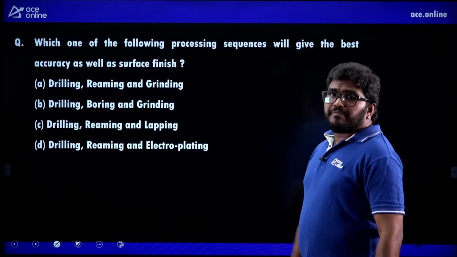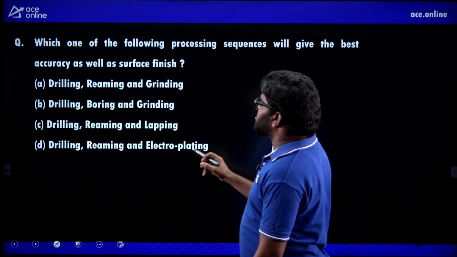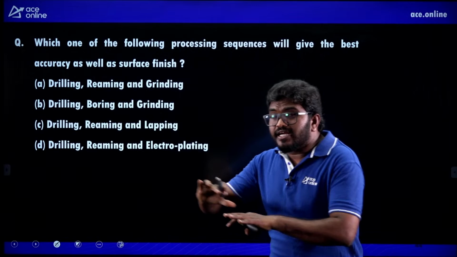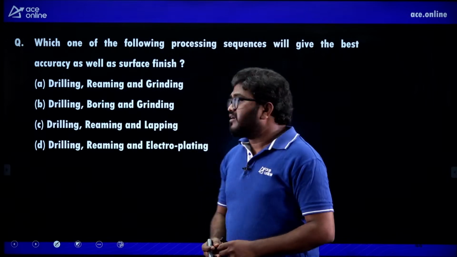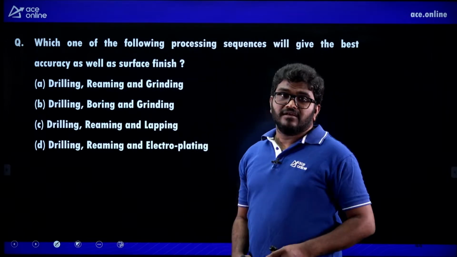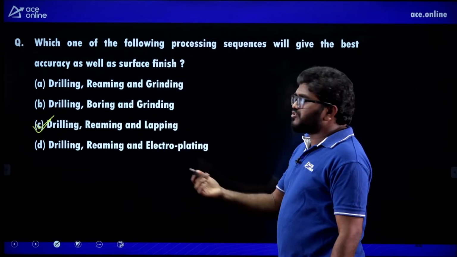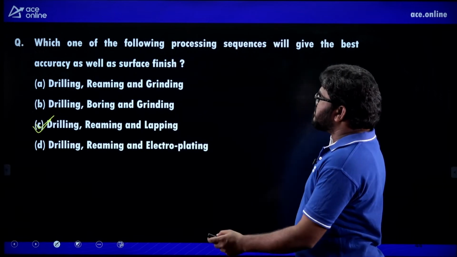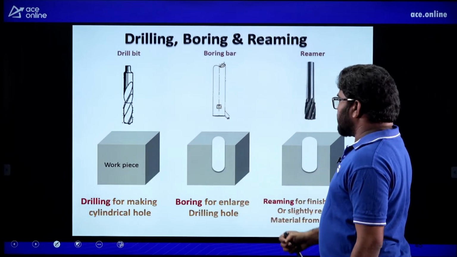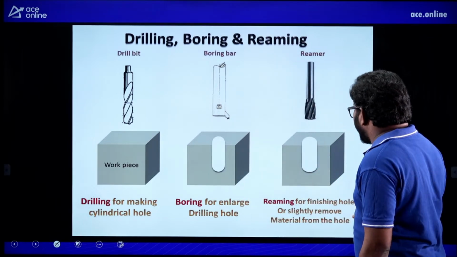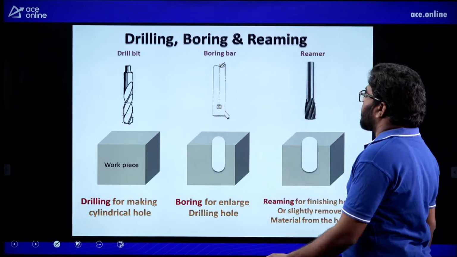Right. Next one. Which one of the following process sequences will give the best accuracy as well as surface finish? So they are asking the order. Drilling first, then the finishing operation reaming, then finally lapping. Drilling, reaming and lapping. Lapping is a super finishing operation, reaming is also finishing. C is the correct answer. Drilling is for making cylindrical holes, boring for enlarging the drilled holes, reaming for finishing of the holes, slightly removing the material, and lapping for super finishing of the body.